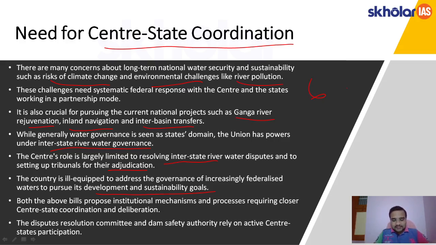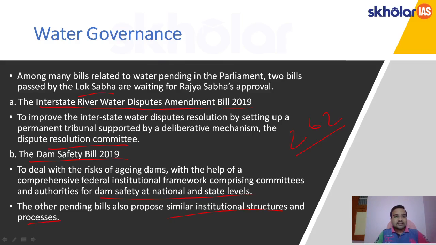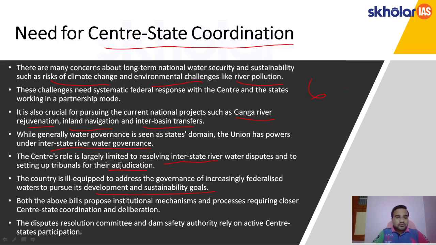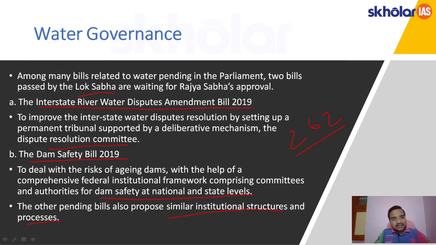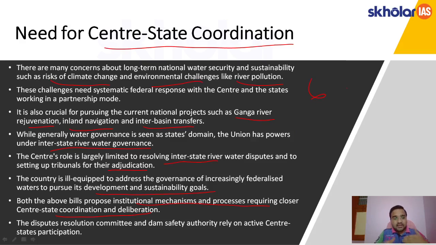Both the bills, that is, as I said, the Interstate River Water Disputes Amendment Bill and the Dam Safety Bill, propose institutional mechanisms and processes that require closer center-state coordination and deliberation. The dispute resolution mechanism in the Interstate Water Disputes Amendment Bill and the dam safety authority rely on active center-state participation. Without it, these two bills will take a backseat.